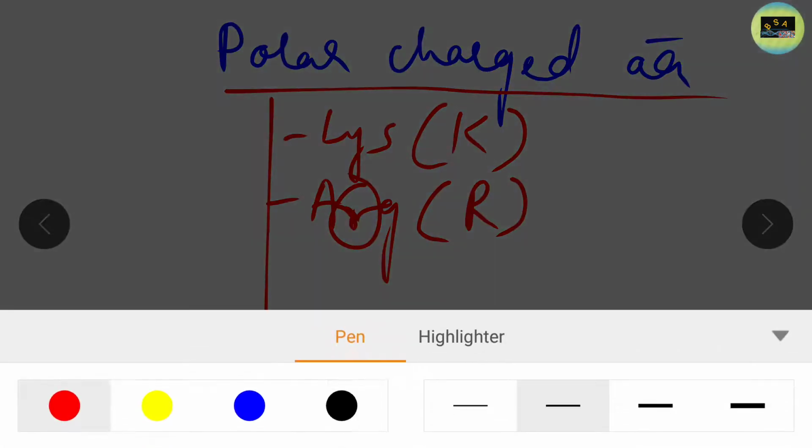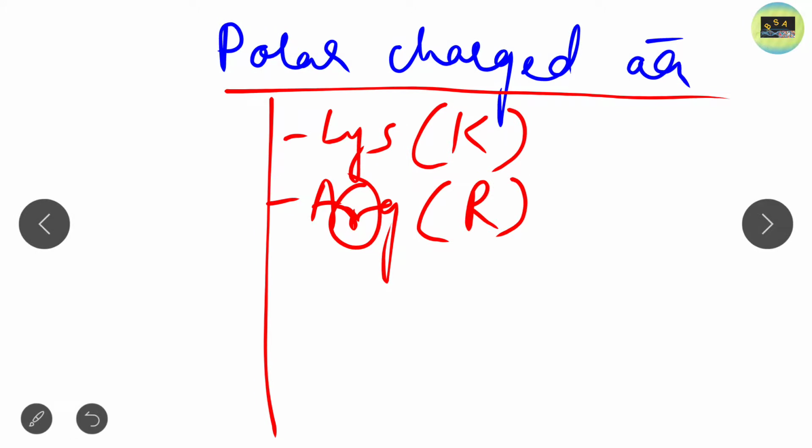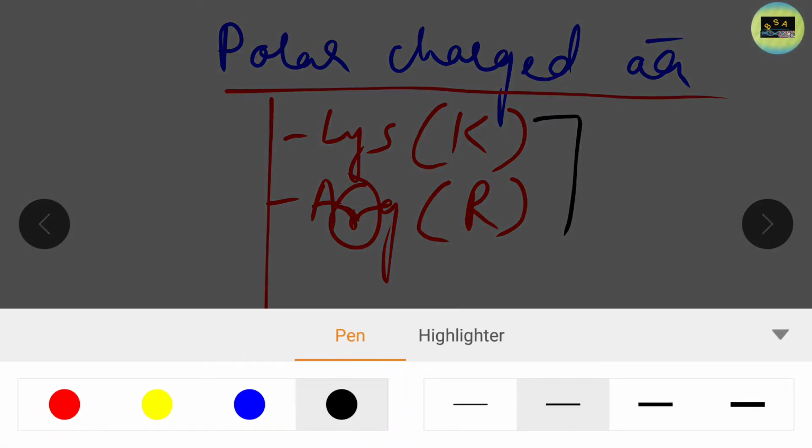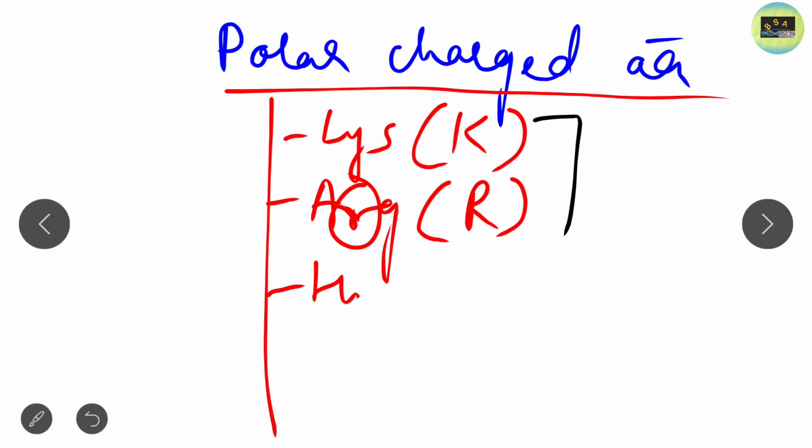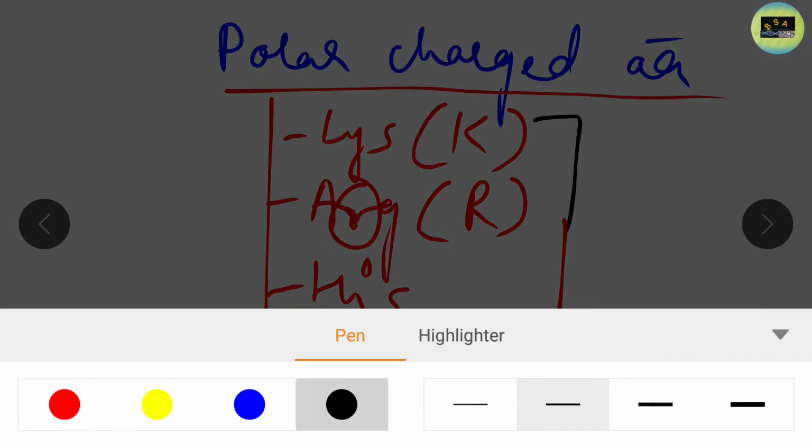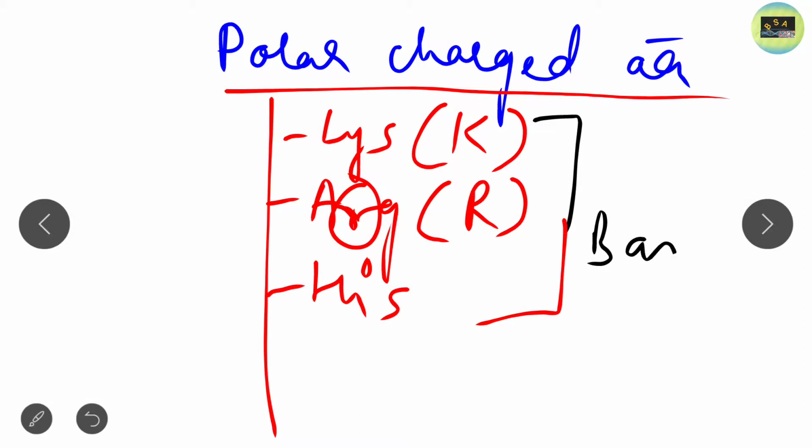Another one is histidine. Lysine, arginine and histidine are basically known as basic amino acids.